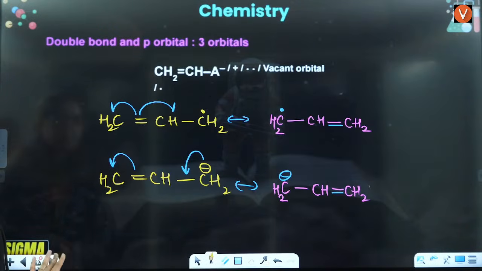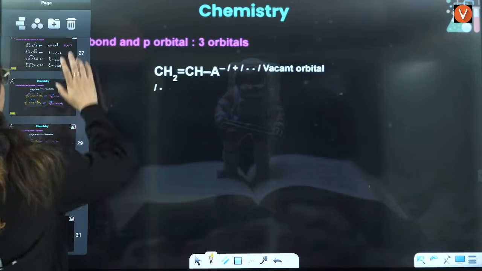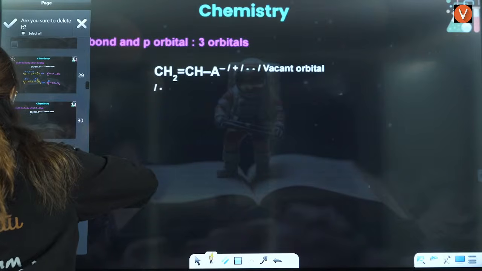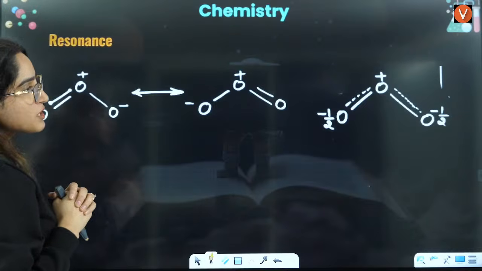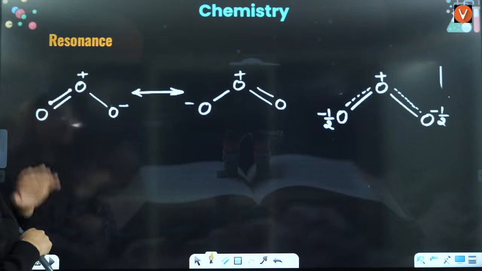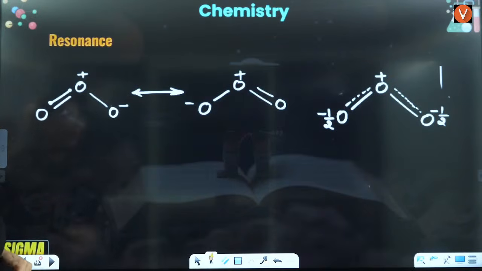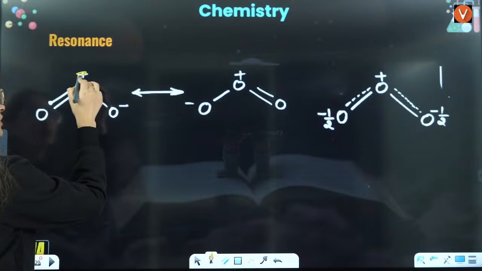Now, next, let's see the examples of resonance. This is a double bond, this is positive, this is negative. First, the double bond will shift. Ignore this positive here.